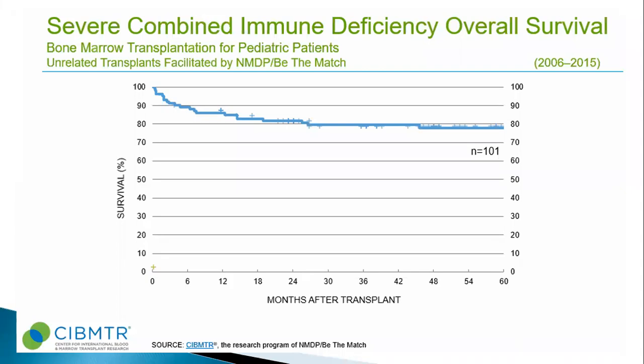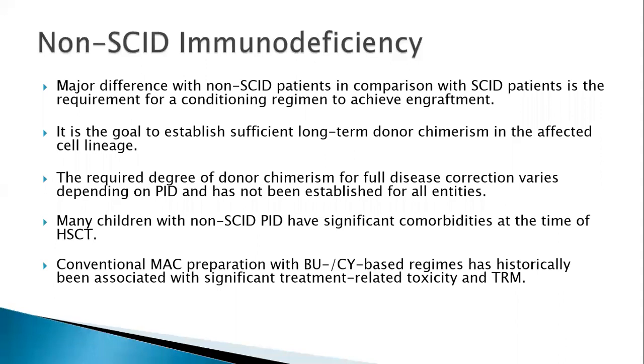Now, coming to the vast spectrum of other diseases, the non-SCID immunodeficiencies. The major difference between non-SCID immunodeficiency and SCID patients is the requirement of a conditioning regimen to achieve engraftment. Like I said, in a SCID patient with a sibling match, sometimes just the infusion of the donor's bone marrow cells is sufficient without a conditioning regimen. But for a non-SCID immunodeficiency, you require a conditioning regimen to achieve engraftment, so that you establish long-term donor chimerism in the affected cell lineage.